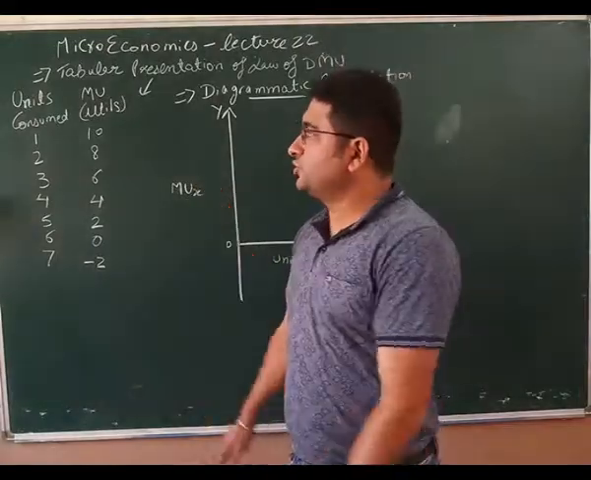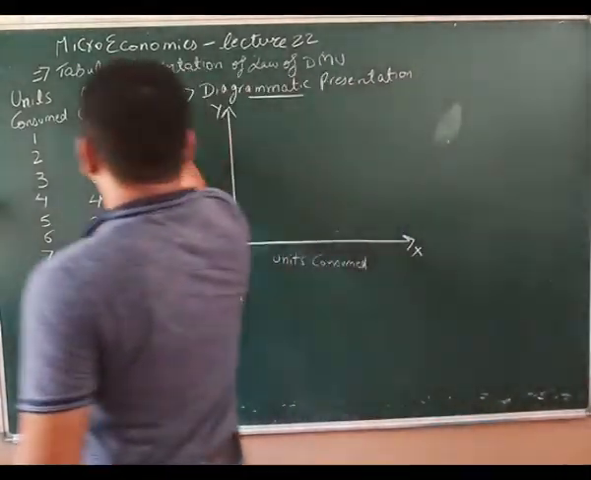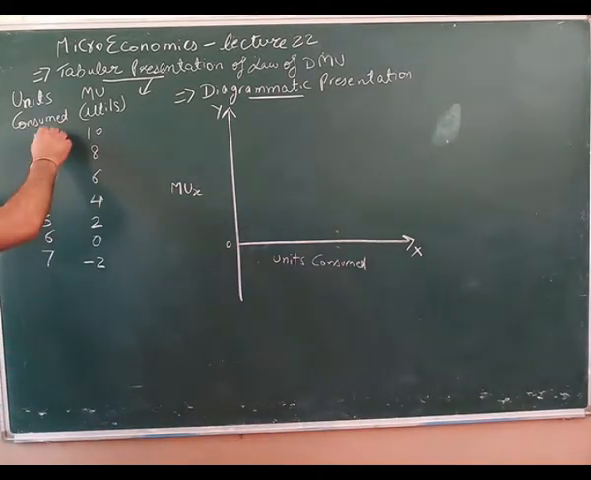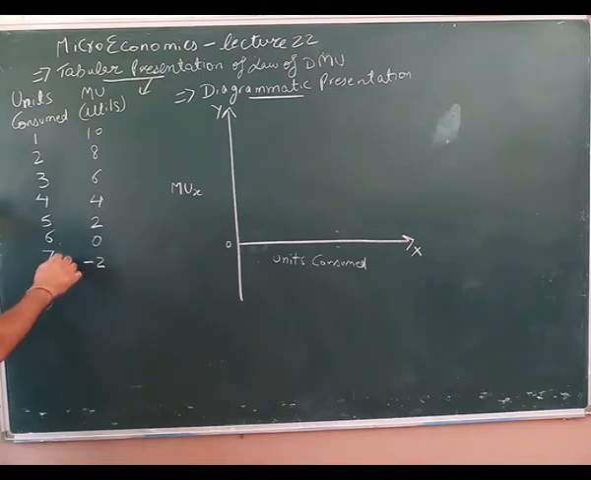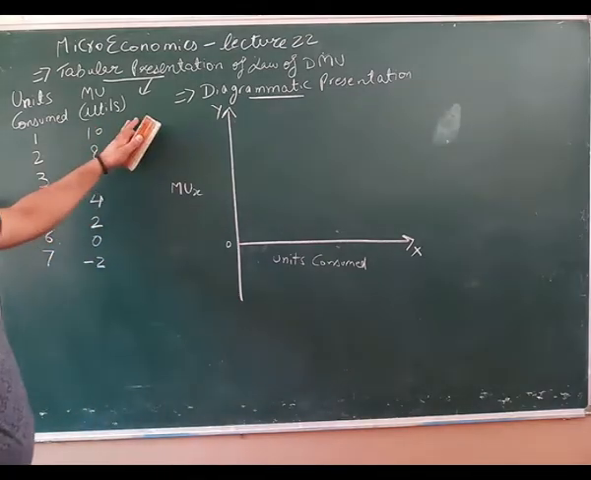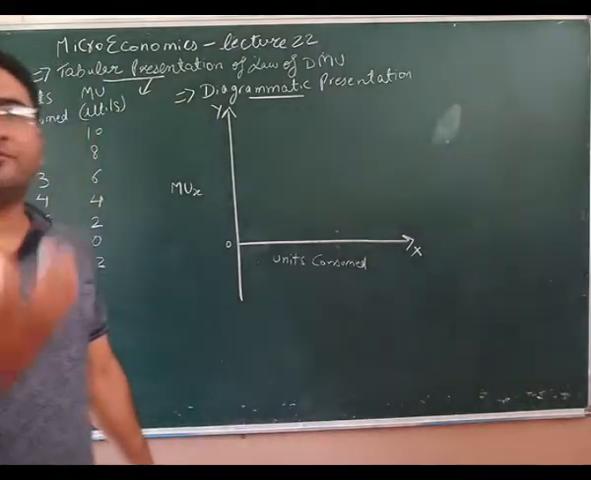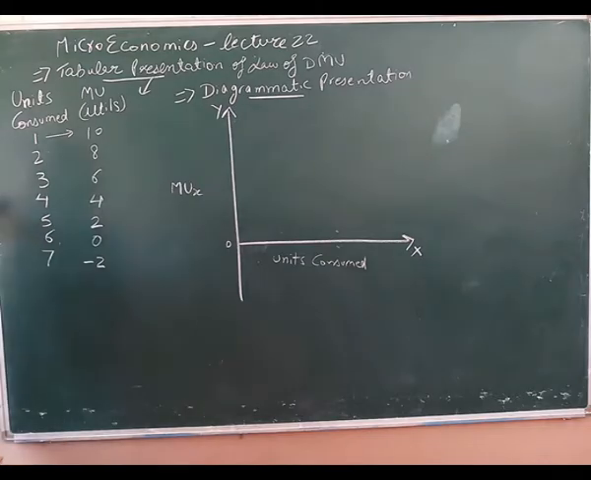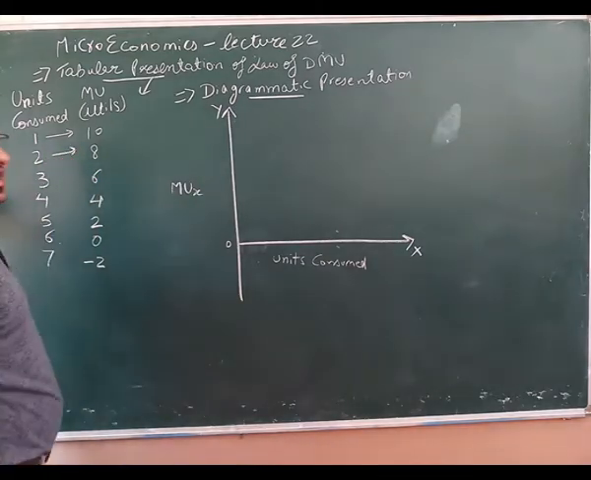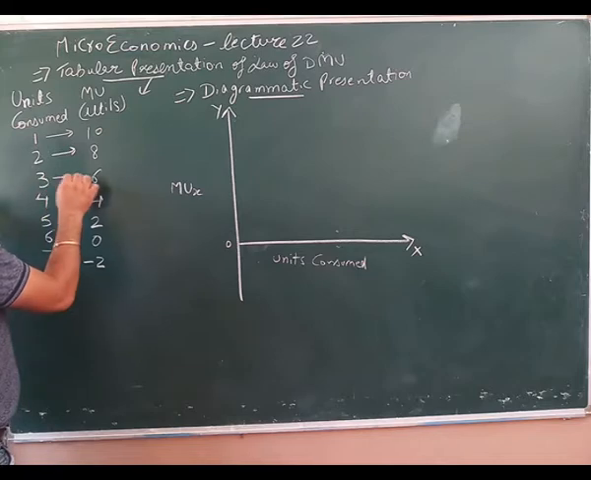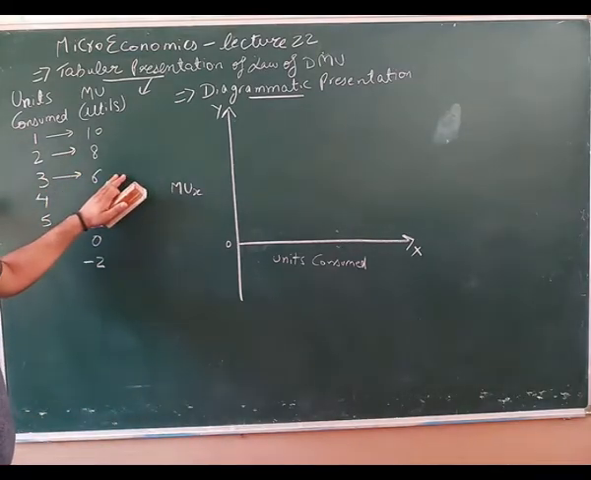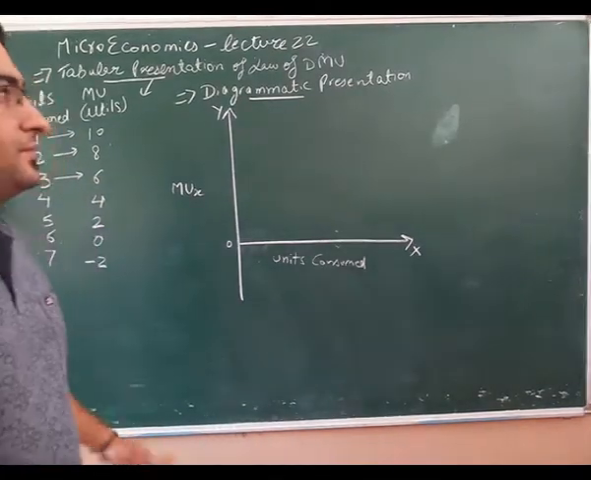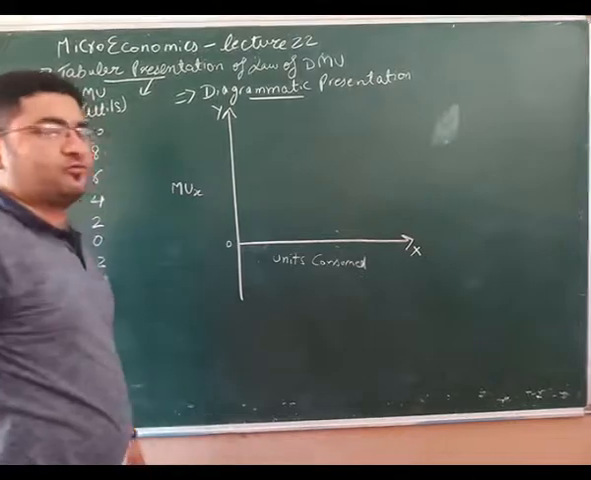So now let's come on to another part of this law of DMU, that is tabular presentation of law of DMU. It means diminishing marginal utility. So if I am consuming unit 1, 2, 3, 4, 5, 6, 7, you can see as per the law of DMU that the MU derived from every additional unit goes on falling. It means from first unit you are deriving 10 utils, from second unit of consumption you are deriving 8 utils, from third unit of consumption you are deriving 6 utils, and likewise this is decreasing. Now let's come over to the diagrammatic presentation of law of DMU.